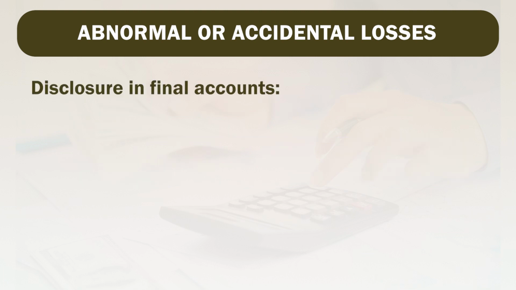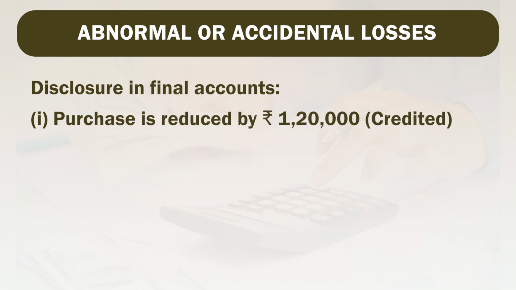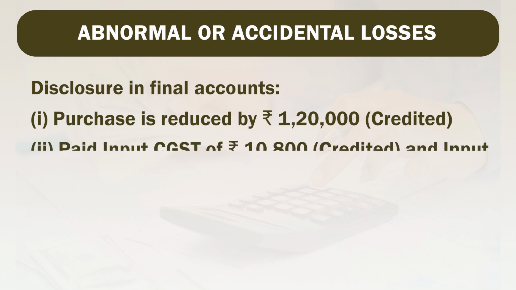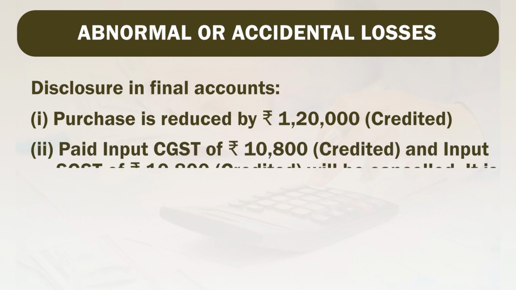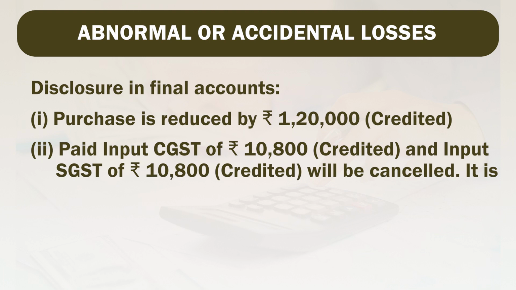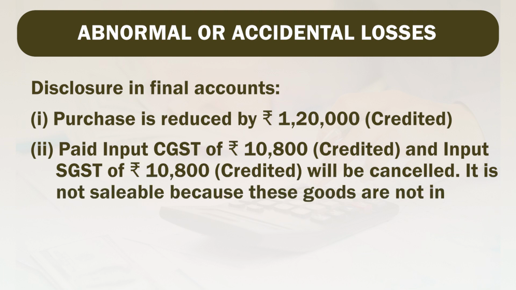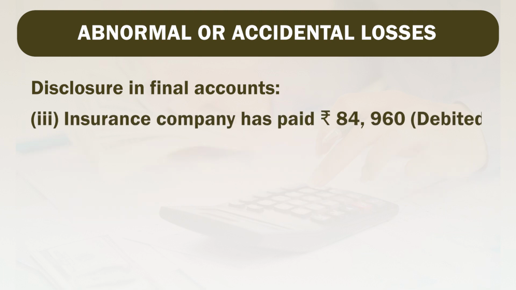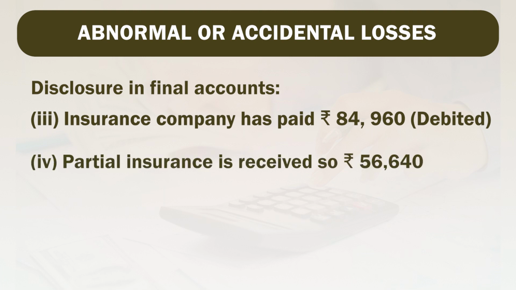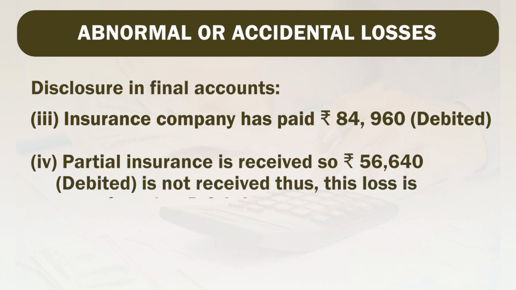Now disclosure in final accounts. Here purchase is reduced by 120, so we have credited it. Here input CGST and input SGSTs are also cancelled, 10,800 in each case. It is not sellable because these goods are not in existence. Insurance company has paid only 84,960 rupees and that is why its account is debited. Partial insurance is received, so 56,640 we have debited, it is not received, thus this loss is transferred to profit and loss account.